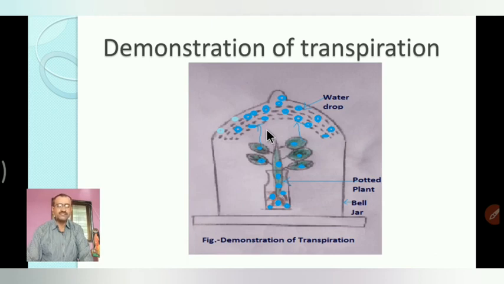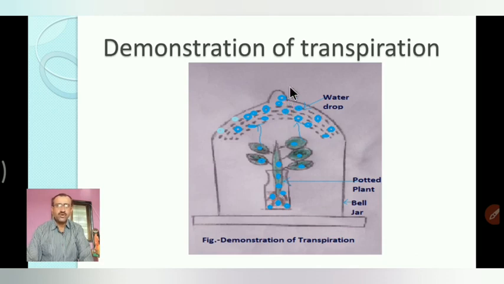What does this conclude? This water has come from the aerial part of the plant, the leaves, and the evaporation of water in vapor form from the aerial part can be observed here, which concludes that this is a process of transpiration. Why are water drops formed on the glass jar?